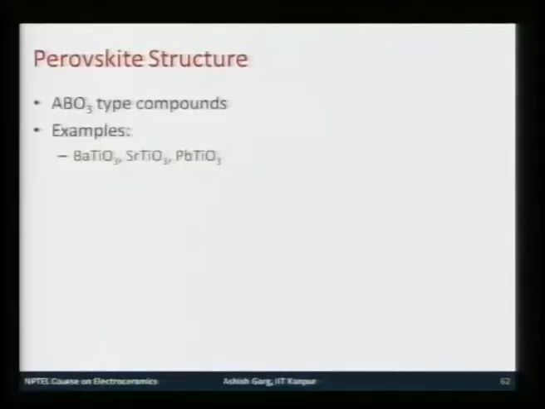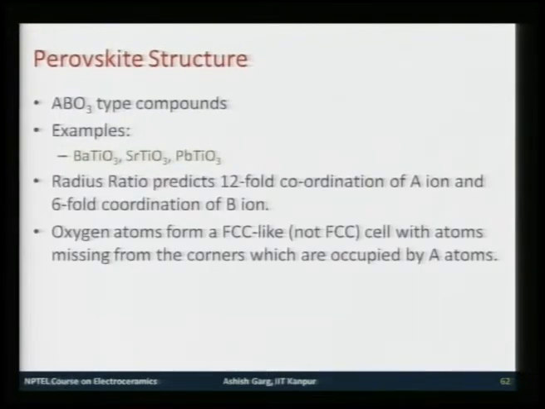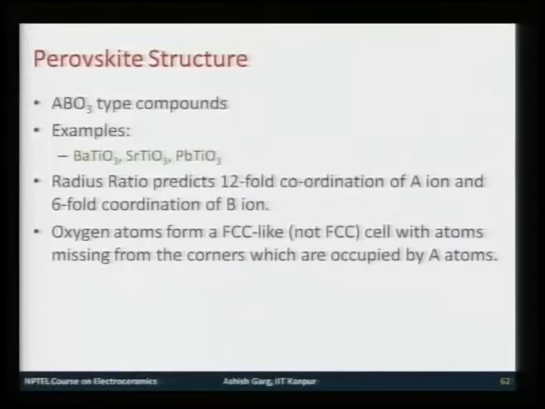And there are many other compounds whose names I will give you in the subsequent course of time. Now, how this structure is formed, again Pauling's rules apply, and based on the radius ratios, one predicts 12-fold coordination of A ion and 6-fold coordination of B ion. So, naturally you can see, since you have 12-fold coordination of A ion, the A ion tends to be much bigger as compared to B ion, which is octahedrally or 6-fold coordinated. In this structure, the difference with respect to previous structures is, here oxygen atoms form a FCC like lattice, but not all the FCC positions are occupied.